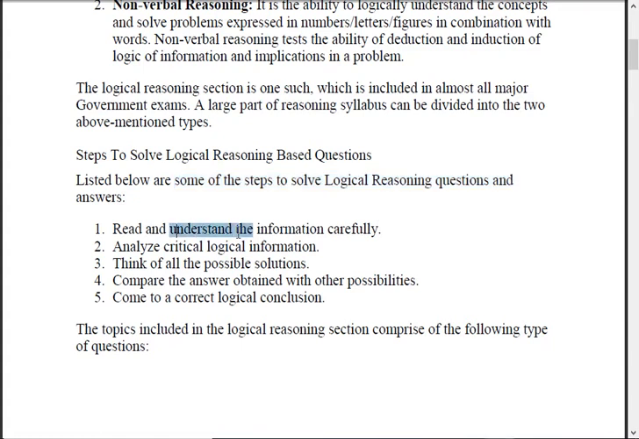This is very important: understand. We read but we don't understand. We have got a habit in our life of only reading and mugging it up. Don't do that in life at all. Second, analyze critical logical information. Then third, think of all possible solutions. This is very much important. The solution which we think is not always correct. There might be some other solution also, right? Compare the answer obtained with other possibilities. Once you get an answer, check with the other solutions, one or two only, not all. Come to the correct logical conclusion.